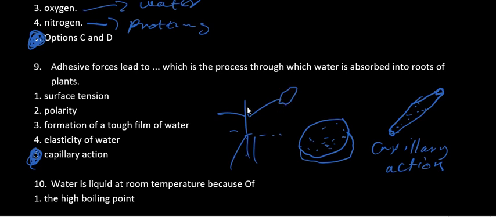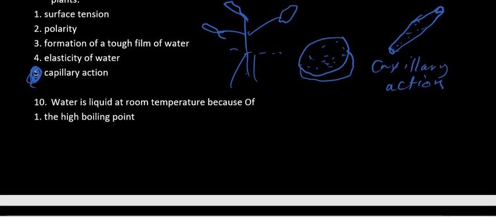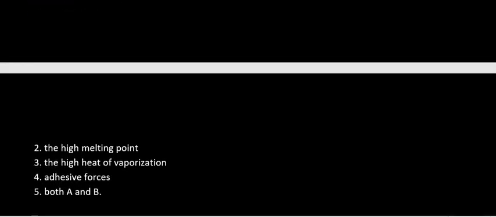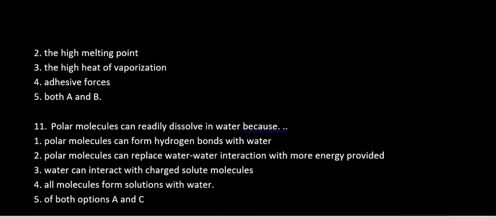So that's a tree there, it's absorbing some water because of that concept. Okay, so let's quickly continue. Water is a liquid at room temperature because of what? The high boiling point, the high melting point, the high heat of vaporization, and adhesion forces. So it's all about the high heat of vaporization. It is the high heat of vaporization that makes water